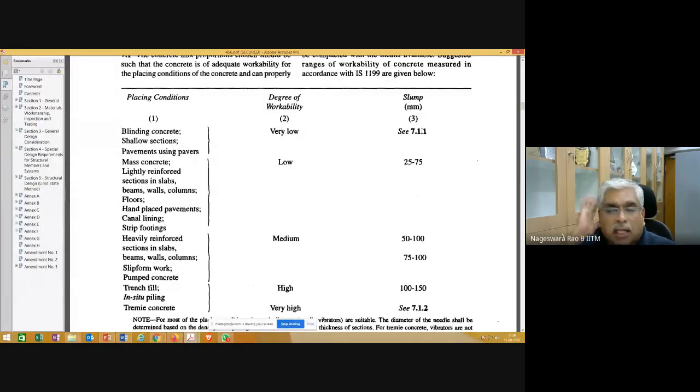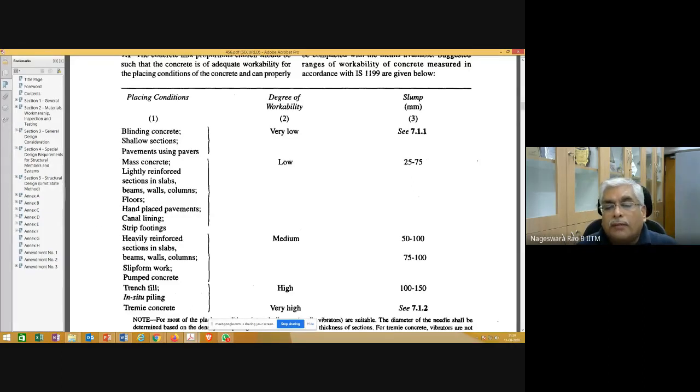And we have seen the slump cone test. Once again, I will show you that video for completeness. And pavements with pavers, mass concrete, lightly reinforced sections in slab. Beams, walls, columns, floors, hand placed pavements, canal lining, strip footing. Degree of workability required is low. And the slump is 25 mm to 75 mm. Please note that the units are mm. Slump is measured in millimeters.